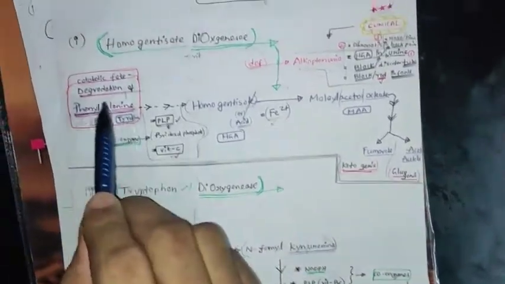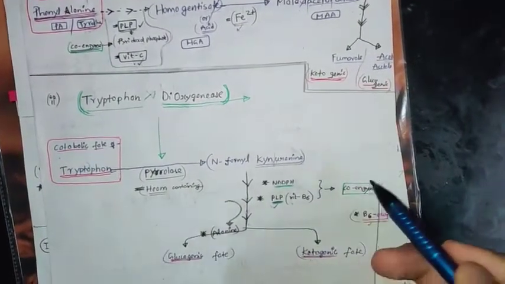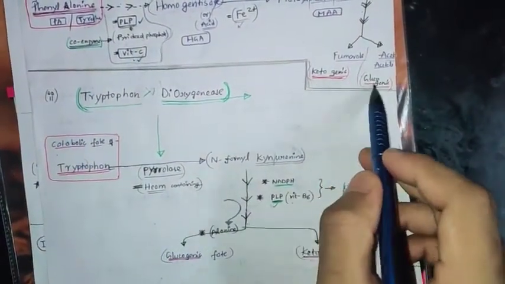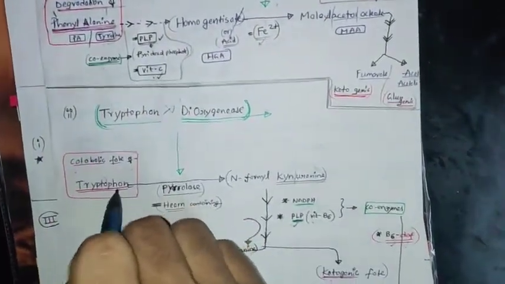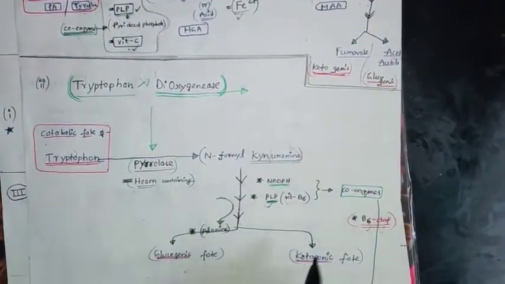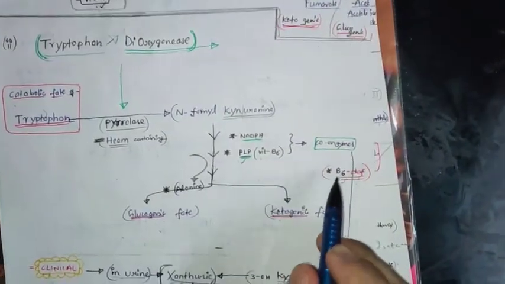See, common points: I am stressing some common points and different points only so that you can remember very easily. Like in tyrosine these both are coming, in tryptophan also these both are coming, as degradation products. These are being synthesized during the degradation of tyrosine and the catabolic fate of tryptophan. You know this, B6 deficiency.